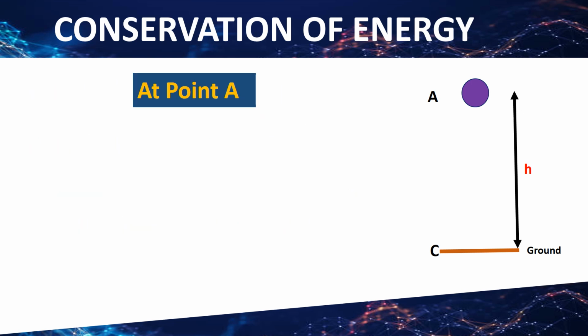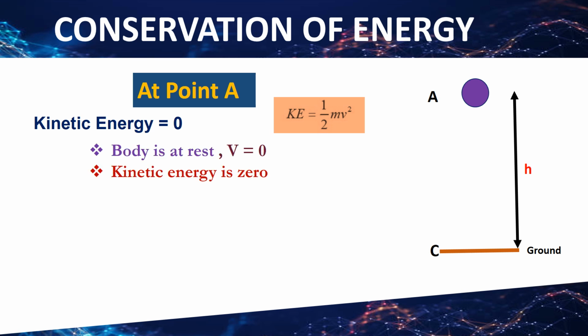At point A, the body is at rest. Its velocity is 0. So according to the formula of kinetic energy, that is half mv square, the kinetic energy is also 0. So what other energy does the body possess at this point? As we are observing that the body is at some height h, it has potential energy which is equal to mgh.